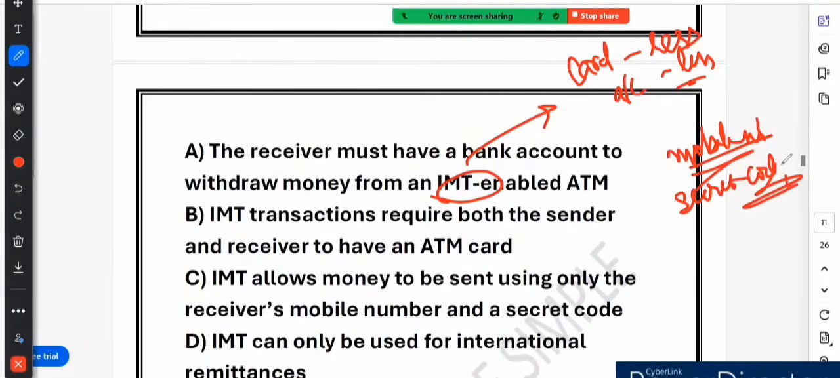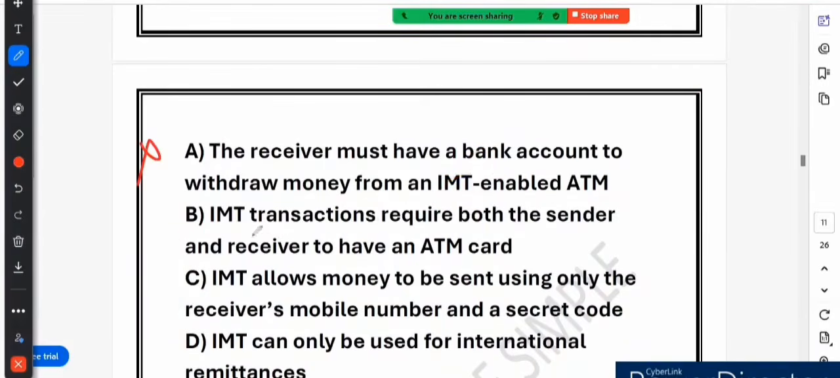For example, imagine you need to send money urgently to a friend who does not have a bank account. Using IMT, you can send money directly to their mobile number and they can withdraw it from a designated ATM without needing a bank account. So since the receiver does not require a bank account, option A is incorrect.